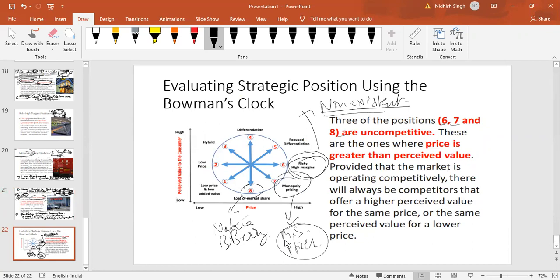Now you agree 6 and 8 are uncompetitive because price is greater than perceived value. Whenever this exists, it means it is 6 and 8. So remember this formula: P is greater than V. Then fall is imminent. So if you are writing a formula in Excel, if P is greater than V, then position is F, for fall. Whenever the price is bigger than value, then the position is a fall. That is the summary of the entire model.